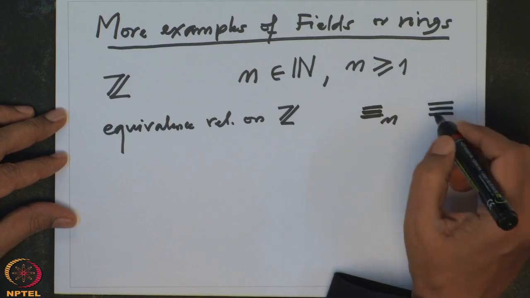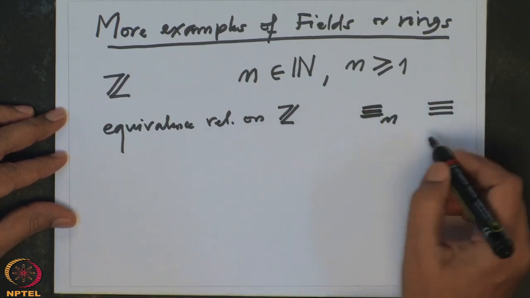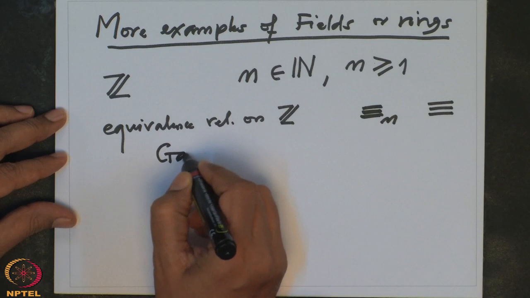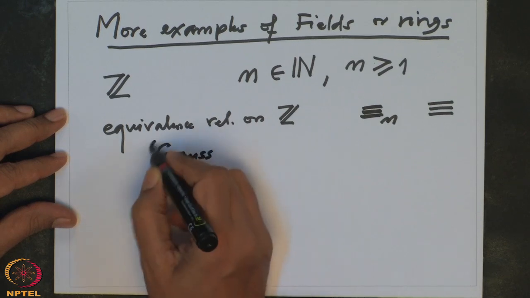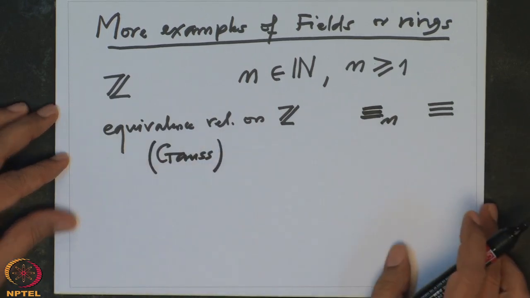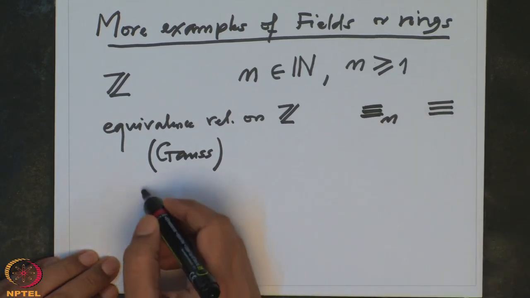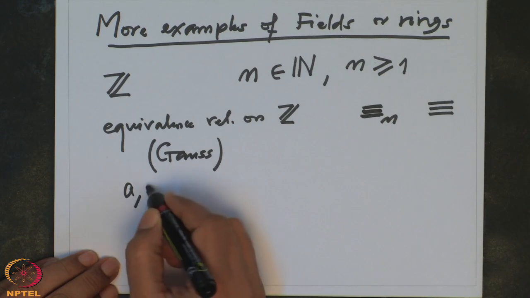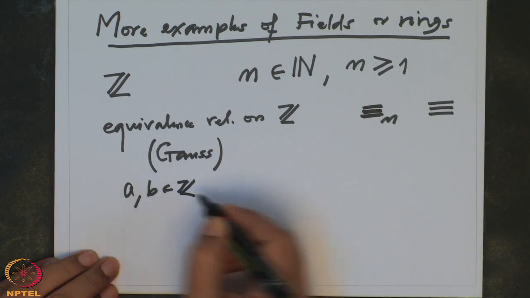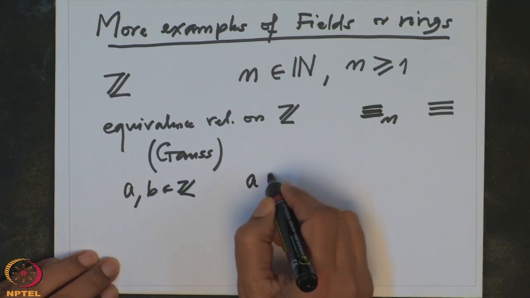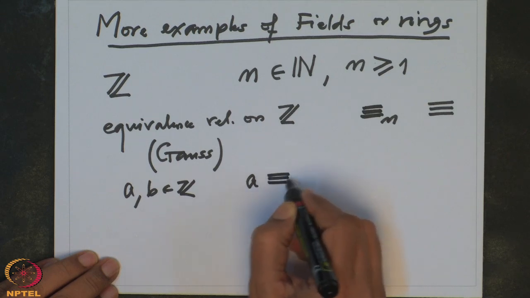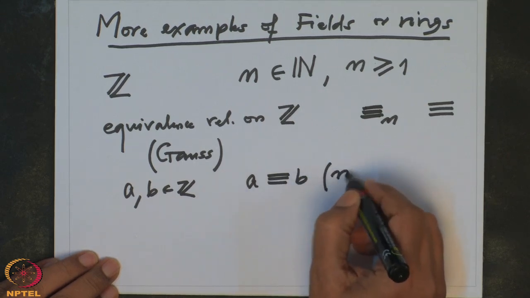And this symbol is very important. This was introduced by Gauss, and that created a revolution at that time in the simplification of notation. So what is it? We will say that if a and b are integers, a is congruent to b mod n.